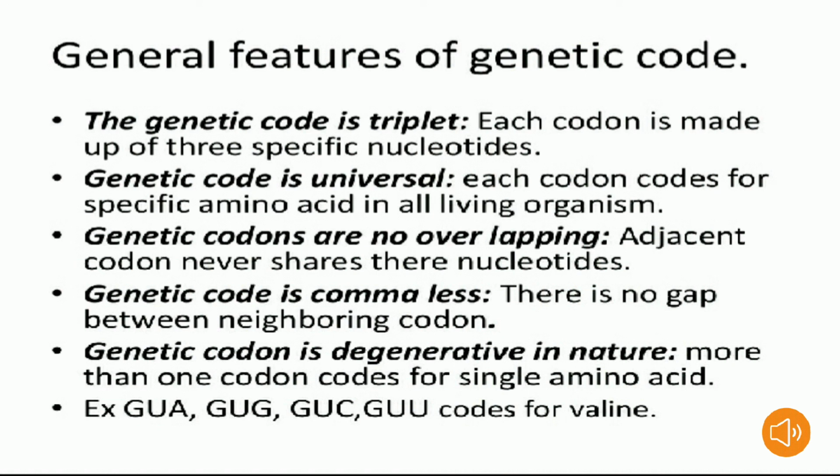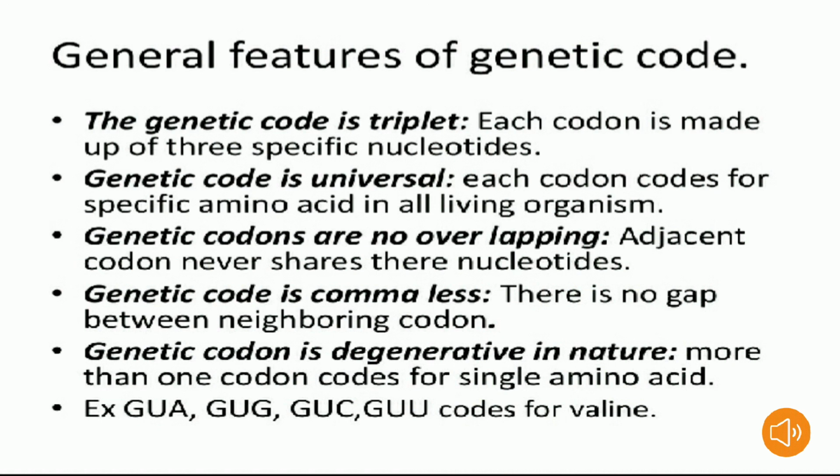Genetic code is non-overlapping. It means adjacent codons never share nucleotides. And genetic code is commaless. It means there is no gap between neighboring codons. The codon is read in mRNA, that is nothing but messenger RNA, in a continuous fashion. There are no punctuations.